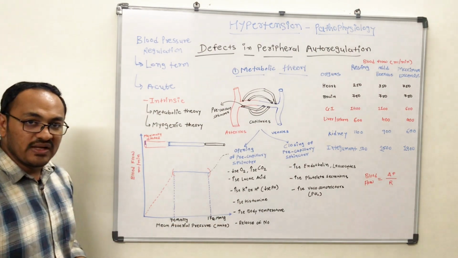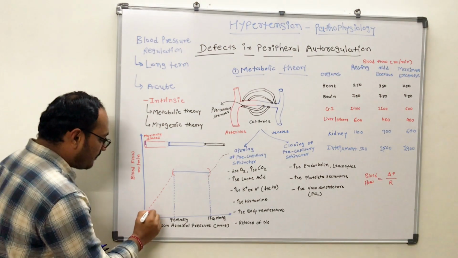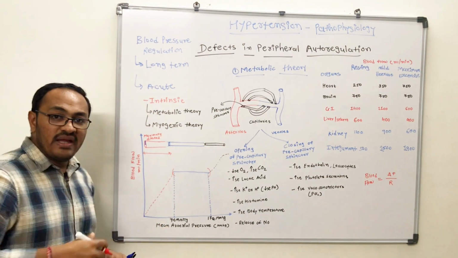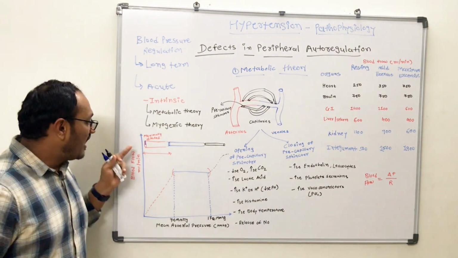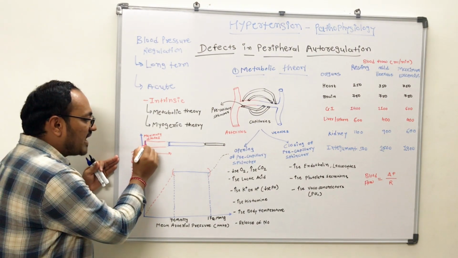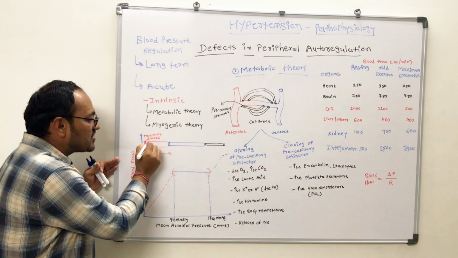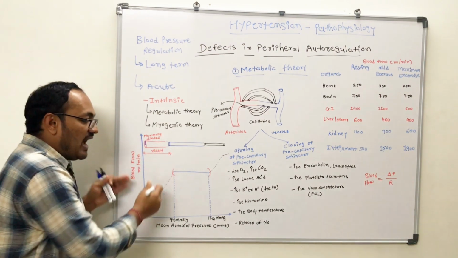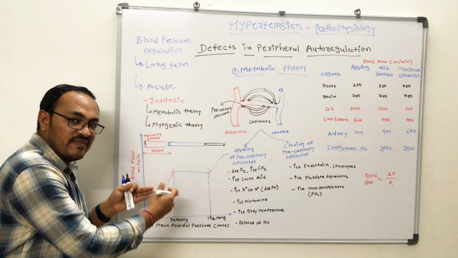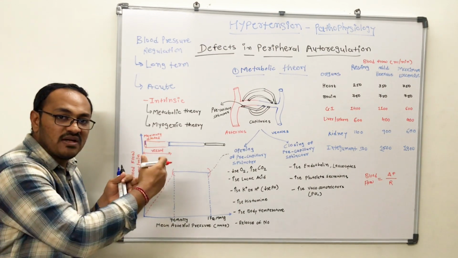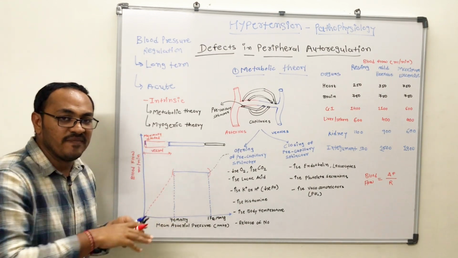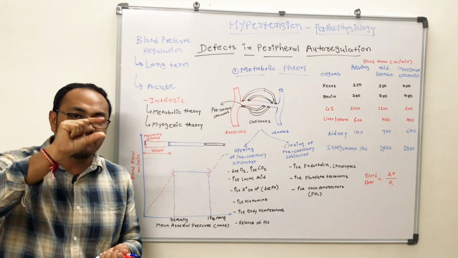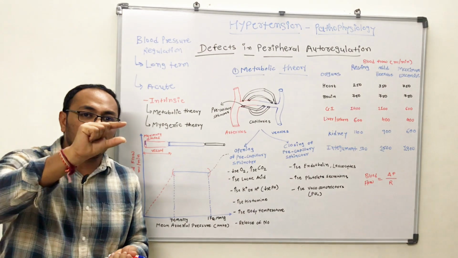So what will happen is, during this initial phase, when there is a rise in pressure, along with the rise in pressure there will be maximal dilation of the artery or vessel as well. As the pressure is increasing, there will be a maximal dilation of the artery, and because the dilation is maximal, the artery cannot dilate further.